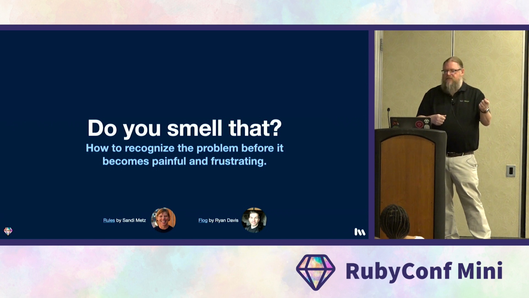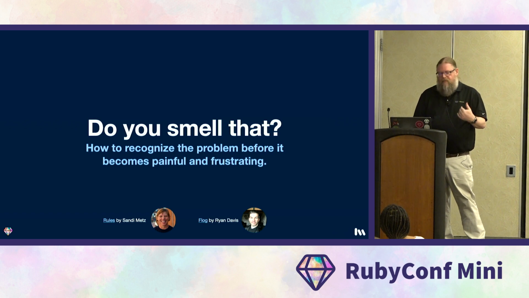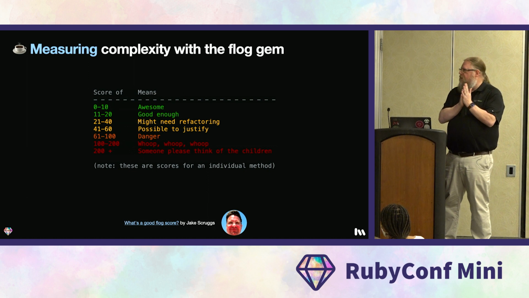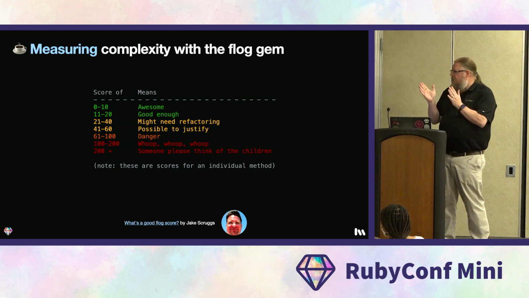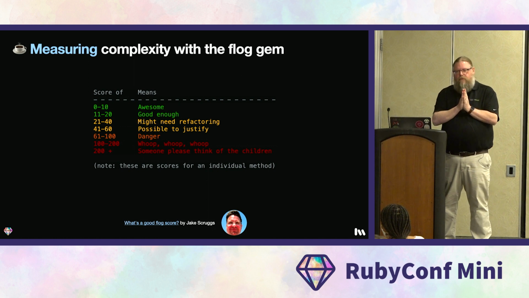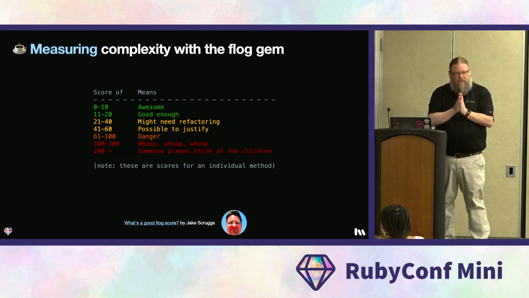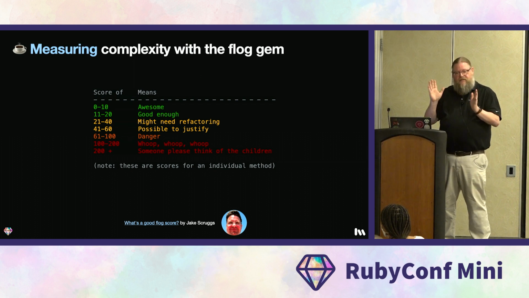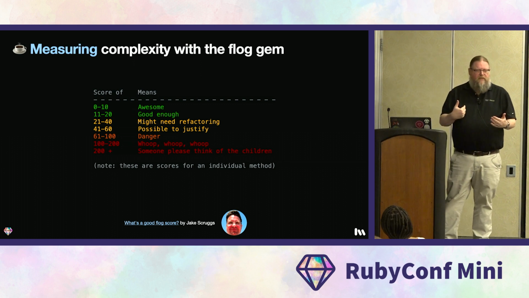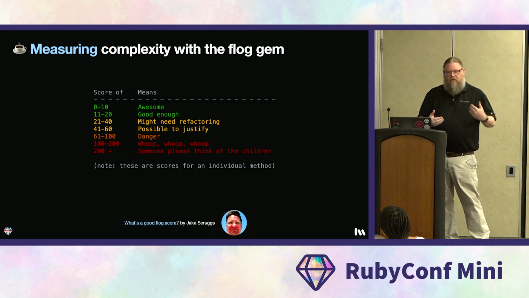But it gives us this score, and how do we know what to do with it? What's a good score? What's a bad score for a method? Way back in 2008, a gentleman named Jake Scruggs, who wrote the metric_fu gem, produced this list on his blog, and to this date, it's the only list we can find that says these are the good scores. We've been using these scores for years in our own work, and they really do work. They really do drive you towards simpler software.